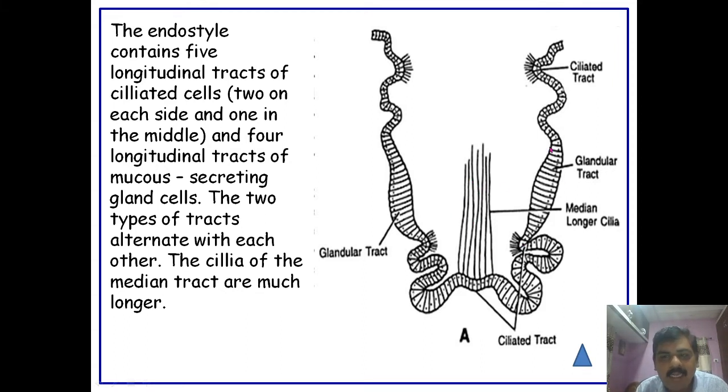Within these it has 4 glandular, mucus secreting gland cells, which secrete the mucus to which the food particles adhere. The cilia of the median tract are very long compared to the cilia of the tracts present at the sides.